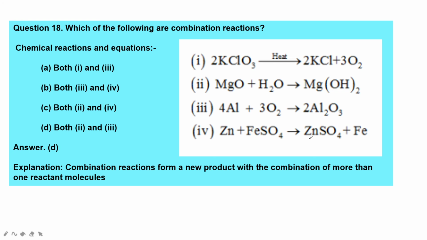Next, which of the following are combination reactions? Here 4 reactions are there. The zinc and iron sulfate reaction and the magnesium oxide and water reaction, these two are called combination reactions.